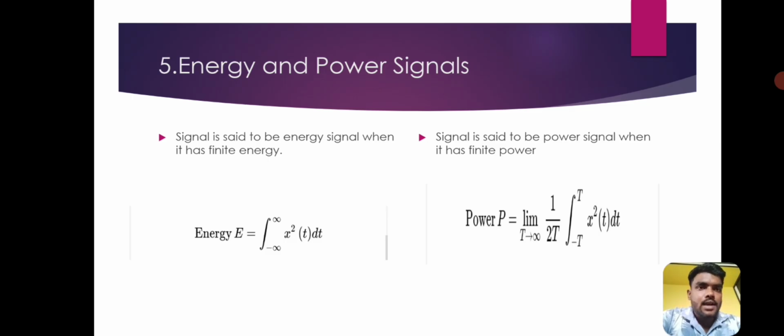Next, energy and power signals. A signal is said to be an energy signal when it has finite energy. The condition is energy E = integral from minus infinity to plus infinity of x^2(t) dt. A signal is said to be a power signal when it has finite power. Power P = limit as T tends to infinity of (1/T) times the integral from -T to T of x^2(t) dt.